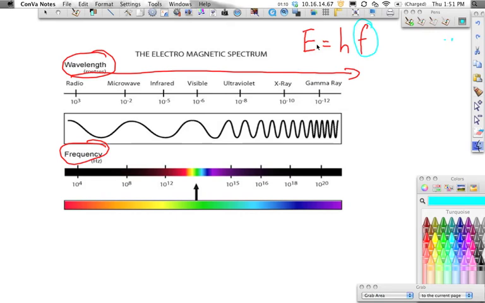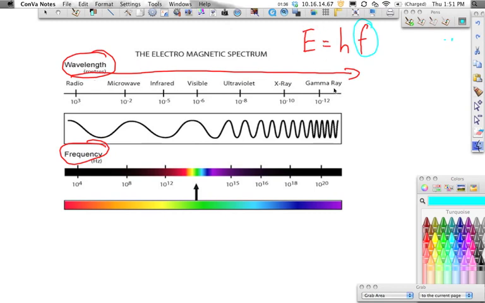Now the opposite of that, if we have a very low frequency, then that means that we're going to be multiplying a very small number by Planck's constant, and we'll get a smaller energy. So when we're looking at this, if I say that we have a very big wavelength, what is going to be our energy? Well, big wavelength means very small frequency, means we're going to have a very low energy.